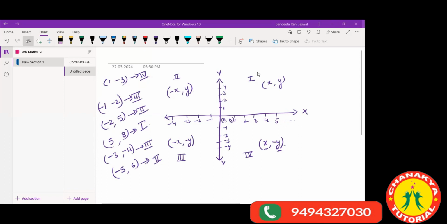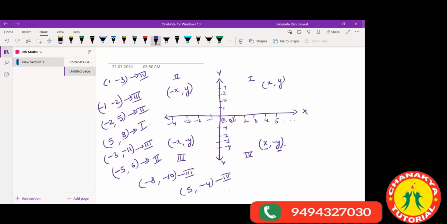Shreyan, you tell me which quadrant will this point lie? Ma'am, third quadrant. Yes, great, very nice. Okay, Sampath, you tell me which quadrant? Ma'am, fourth quadrant. Very nice. Good. Okay, Rohit, you tell me.